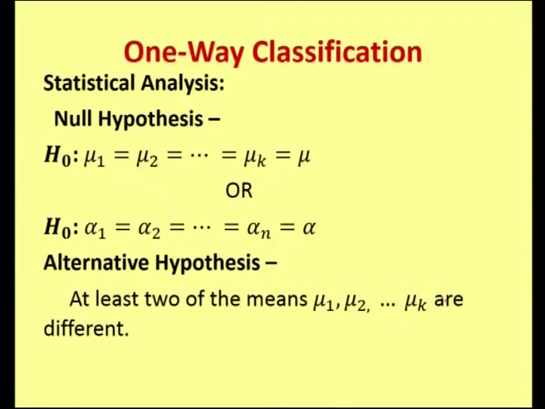Here we have the null hypothesis that mu 1 is equal to mu 2 and so on, mu k is equal to mu, and or alpha 1 is equal to alpha 2 and so on, alpha k is equal to alpha. Meaning to say that the effects due to the different treatments or rations are homogeneous, and against the alternative hypothesis that at least two of the means mu 1, mu 2 and so on, mu k are different.